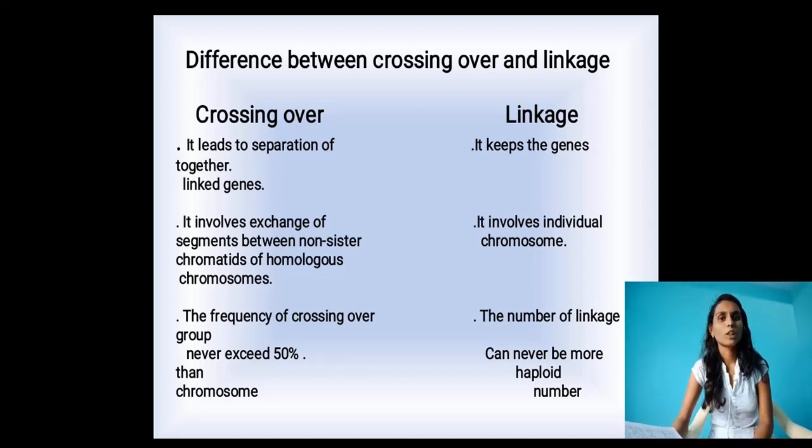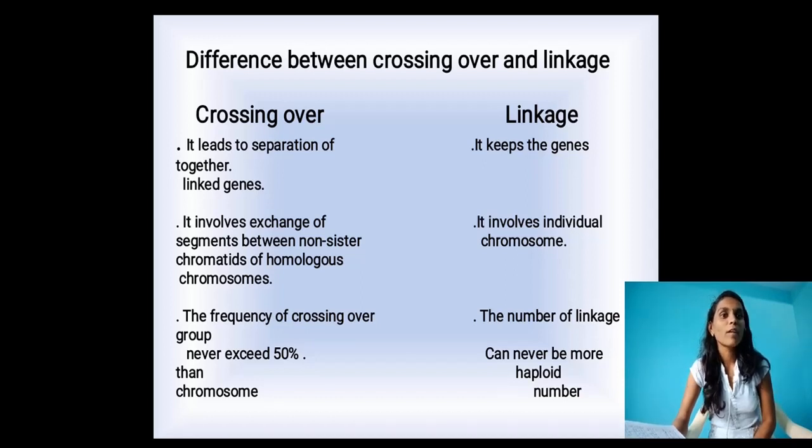Third point in crossing over: the frequency of crossing over never exceeds 50%. See here, the frequency of crossing over never exceeds 50%. Only up to 50% of crossing over occurs in all living organisms. Okay, that is the main difference here.